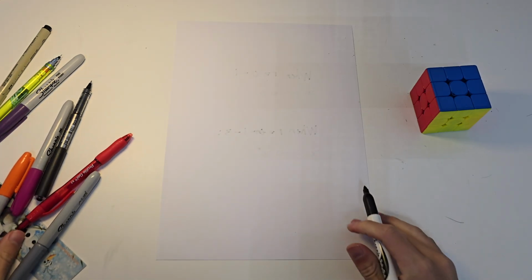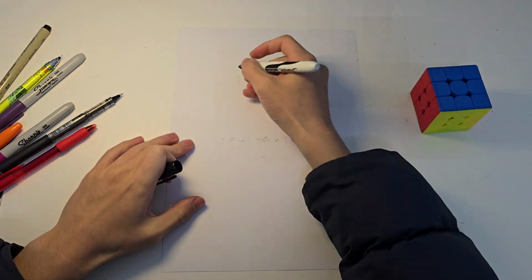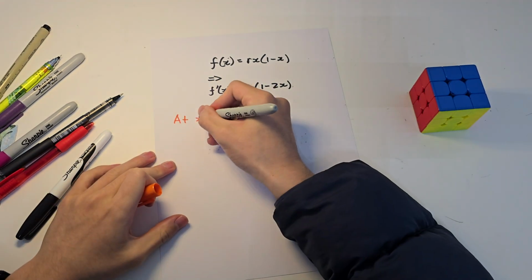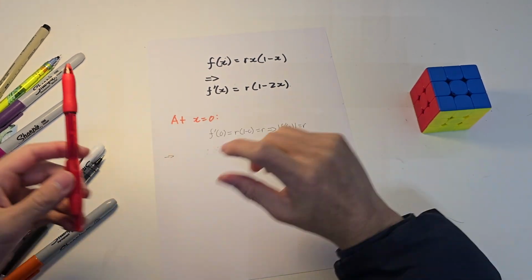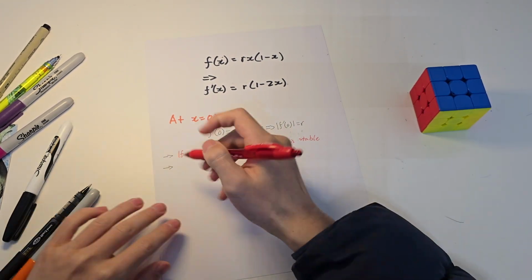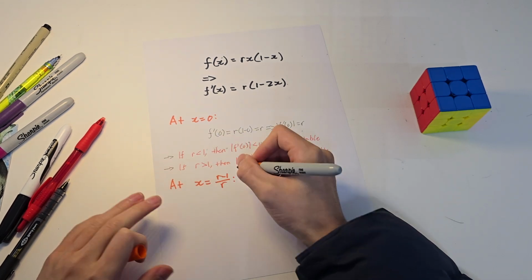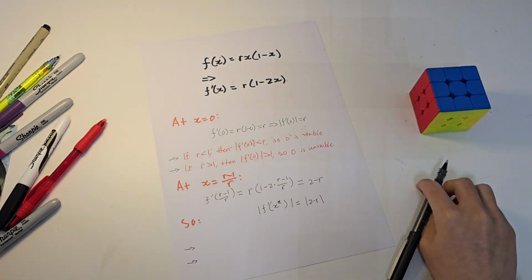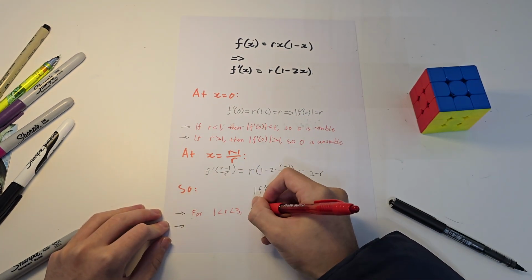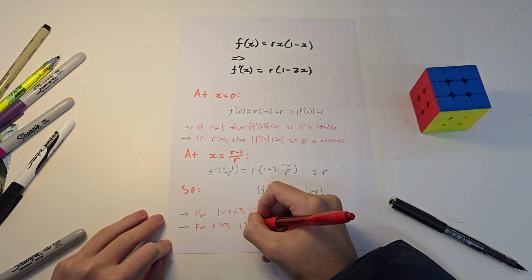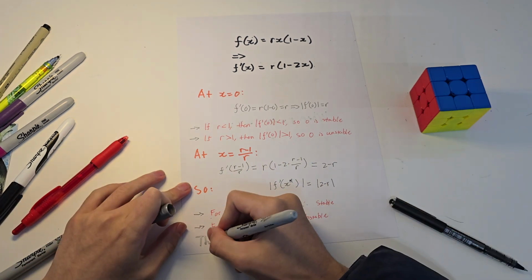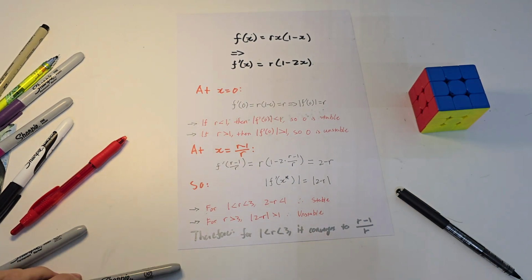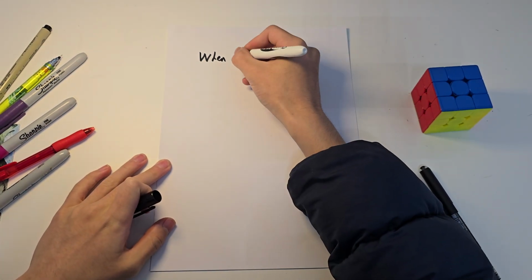So let's check its stability using derivatives. We find that the derivative of the iterative function is this. Now we evaluate the derivative at the fixed point that we have found before, (r minus 1) over r, do some expanding, and in the end we find that the derivative at the fixed point is equal to 2 minus r. We know that for a one-dimensional dynamical system like this, a fixed point is stable if the absolute value of the derivative of that function at the fixed point is less than 1. So for our case, the fixed point is stable when r is between 1 and 3. But after r equals 3, all bets are off.